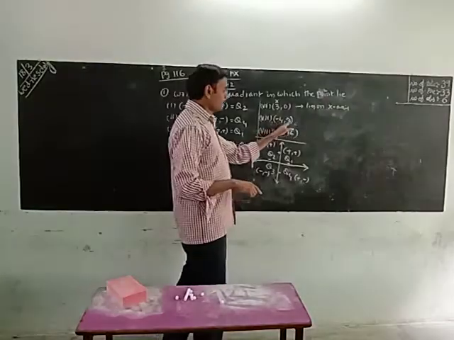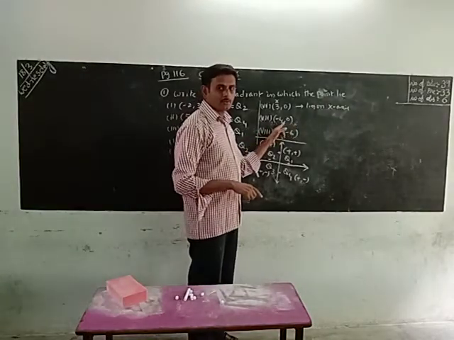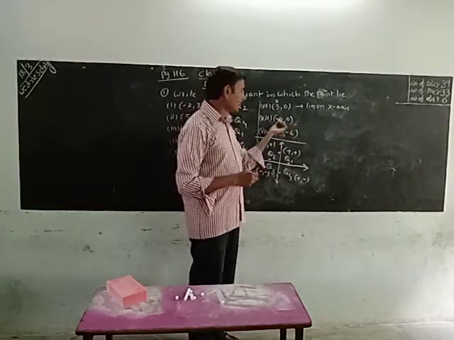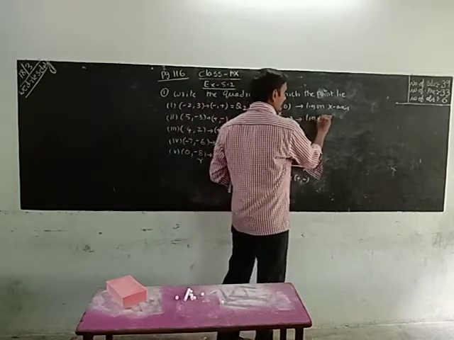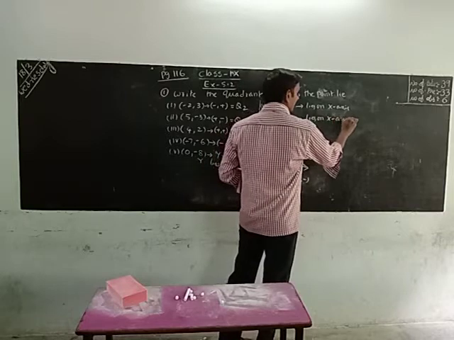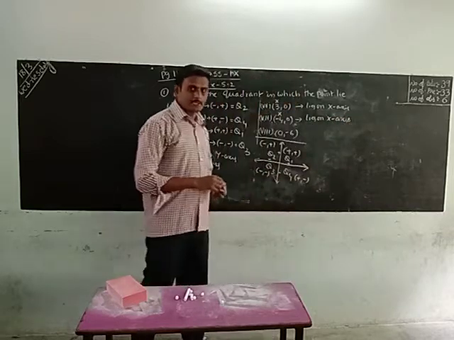Okay, minus 4 comma 0. Which axis number is given? Which coordinate is given? X coordinate is given. X coordinate given means it lies on the x-axis.